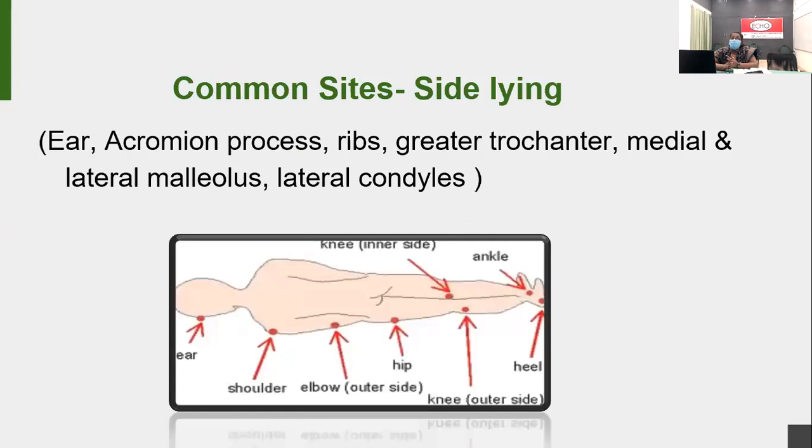Even if the patient is in side-lying position: ear, acromion process, ribs, greater trochanter, medial and lateral malleolus, lateral condyles, these are the important pressure points. When the patient is lying in right lateral or left lateral position, there is a chance of friction between the knees. So always keep a small pillow or a bed sheet between the knees, so that it can prevent pressure ulcer formation too.